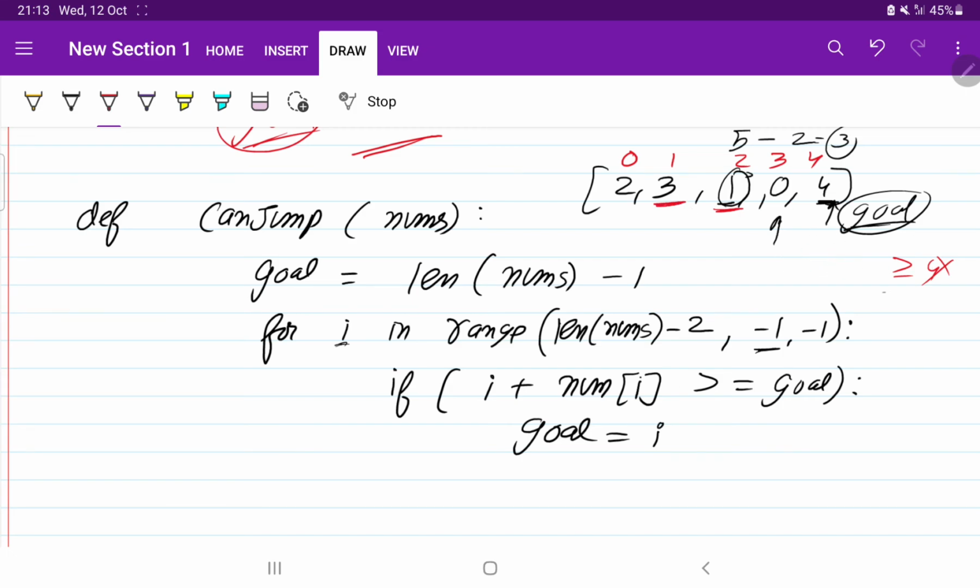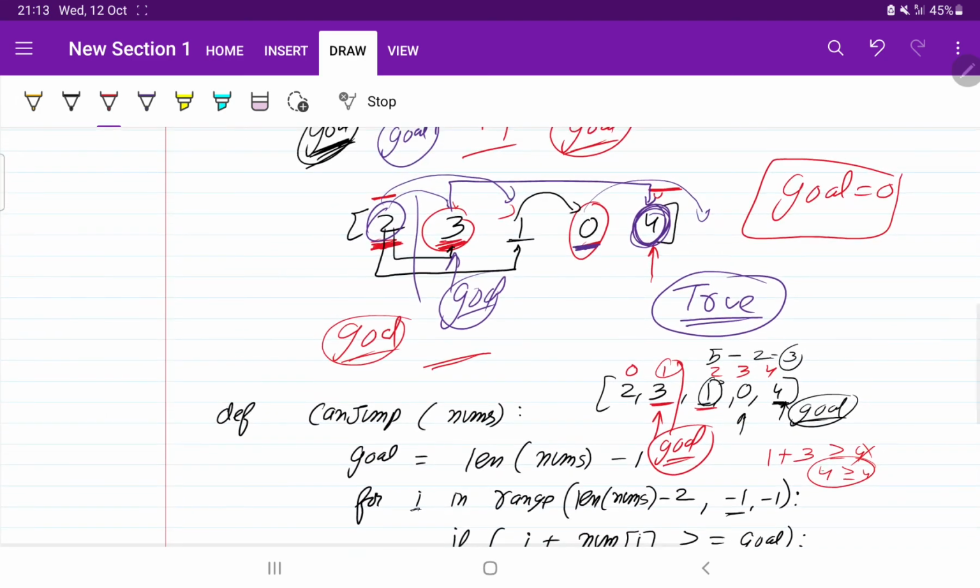No. If we reach here, what is the index? It is 1 and the value at the index is 4. So 3 plus 4 is greater than or equal to 4. So at that time we will shift our goal to be equal to I. So we will shift our goal here. Okay, so if you look at the above example, we shifted our goal directly to here. First it was here, then we shifted our goal here.